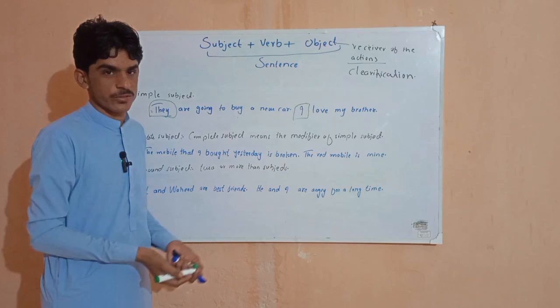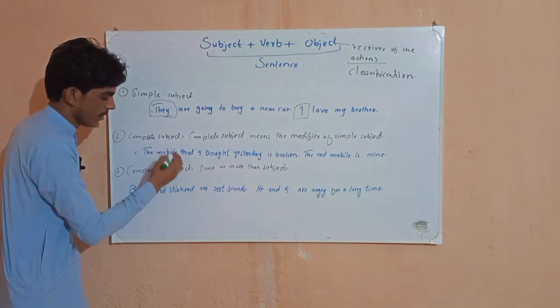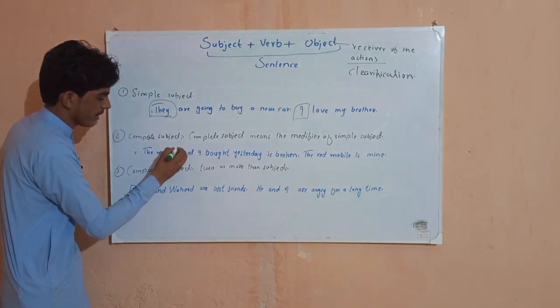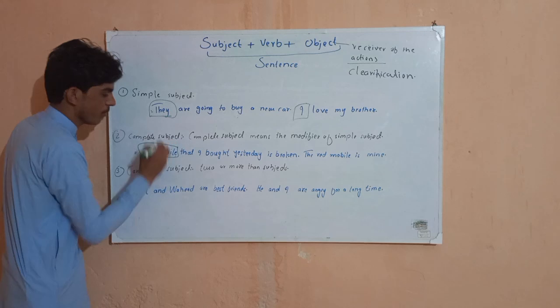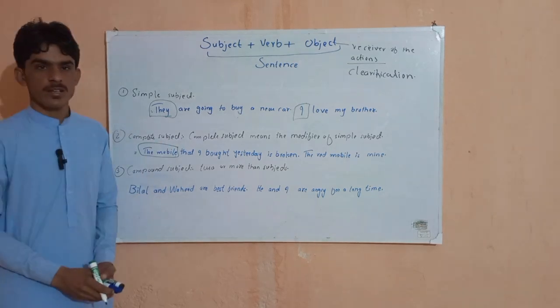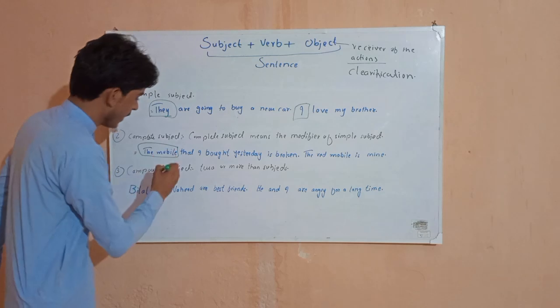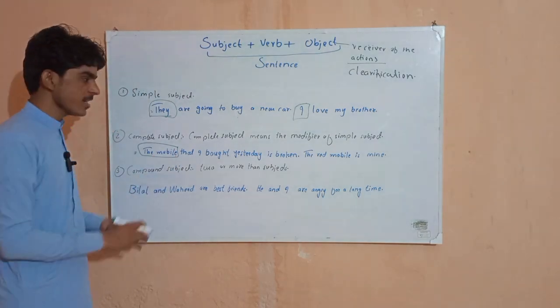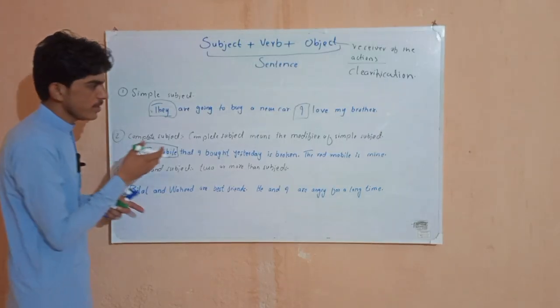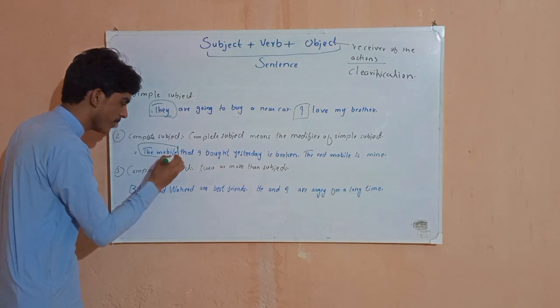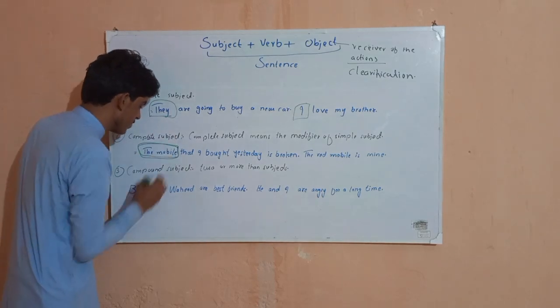According to the definition, subject means that about which we are talking. We are talking in this sentence about the mobile. Mobile हो गया हमारा subject. Is this our whole subject? No, dears. It cannot be only our subject, because the complete subject needs to modify our simple subject. The simple subject is the mobile.